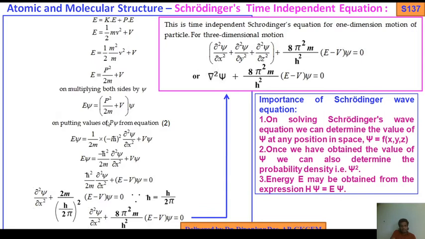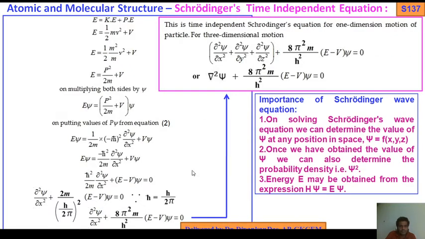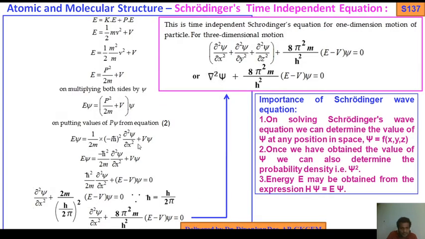Now, on putting the value of p psi from equation 2, E psi equals 1 by twice m as it is, into minus i h bar whole squared, because this is p squared, into del squared psi by del x squared, plus V psi.